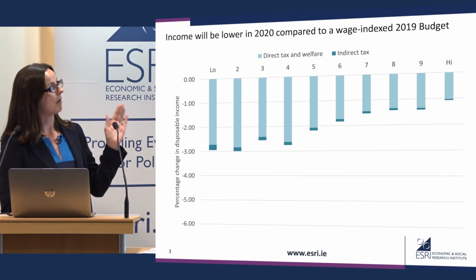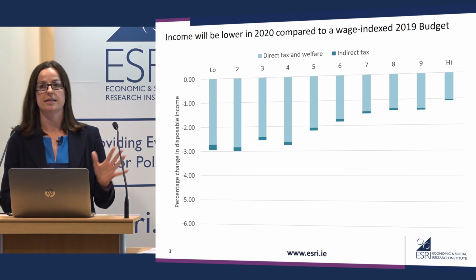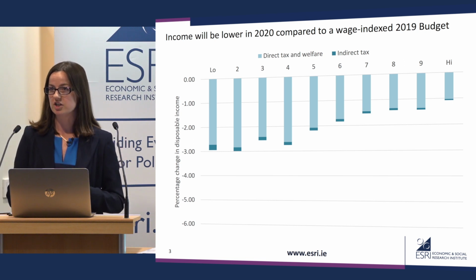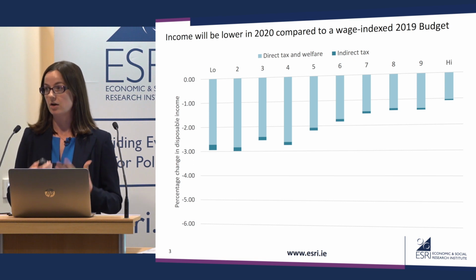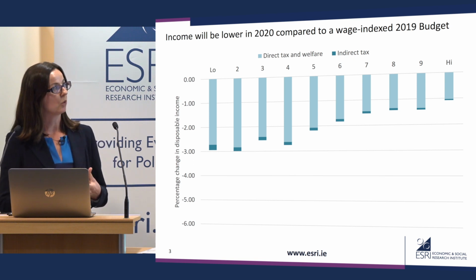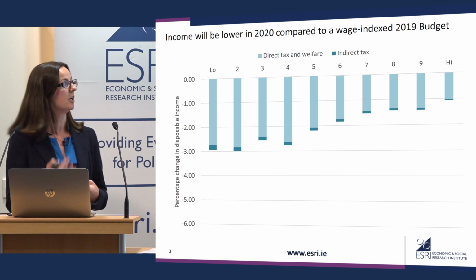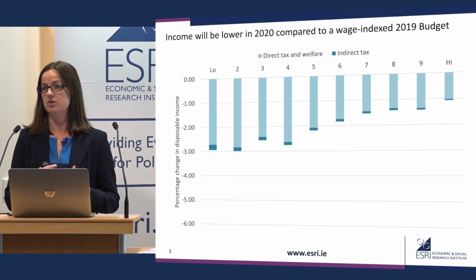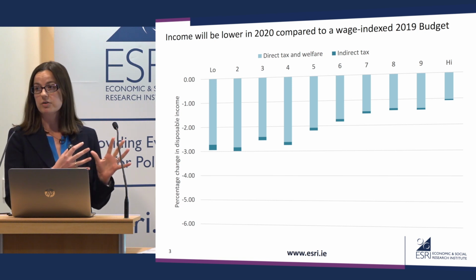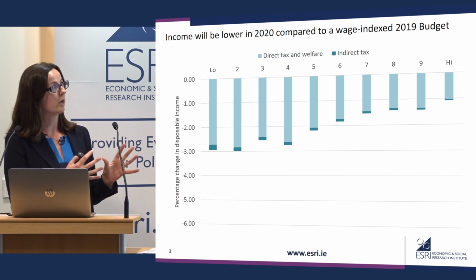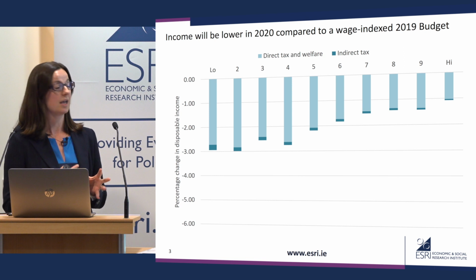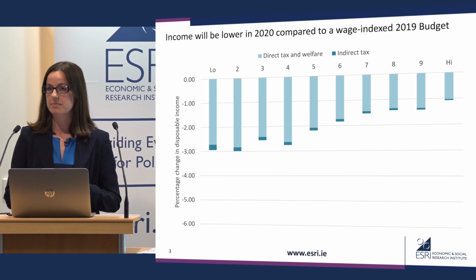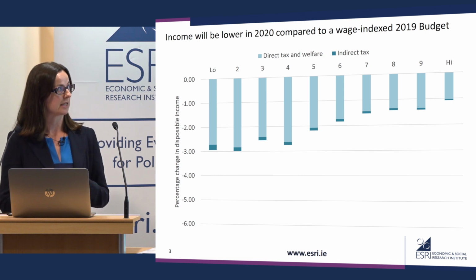So from the lowest decile to the highest decile, compared to a wage indexed Budget 2019, Budget 2020 results in income losses. And these range from about 1% at the very top of the distribution to 3% at the very bottom of the distribution. So low-income households can expect to lose more in real terms than high-income households. And this is true both for direct tax and benefit measures and for indirect tax measures.